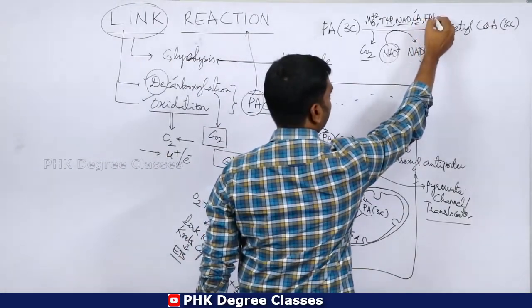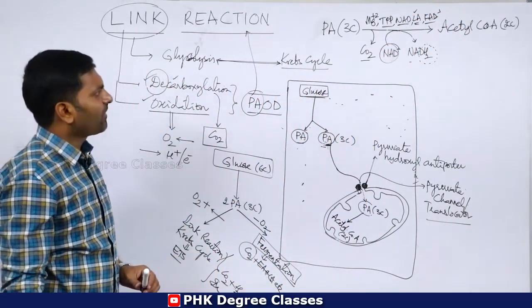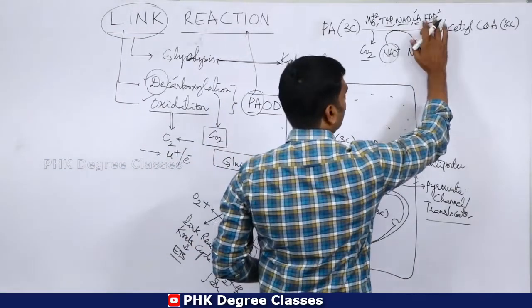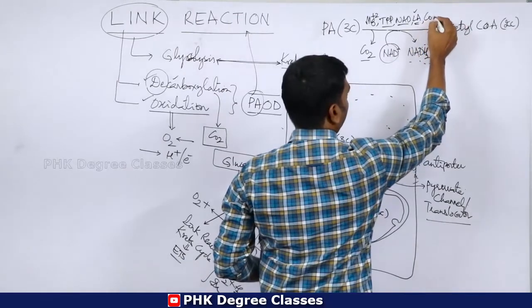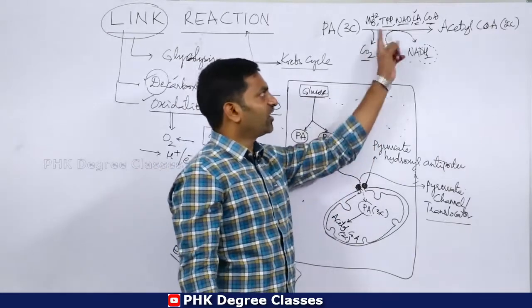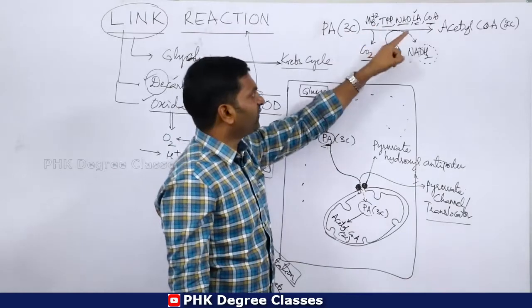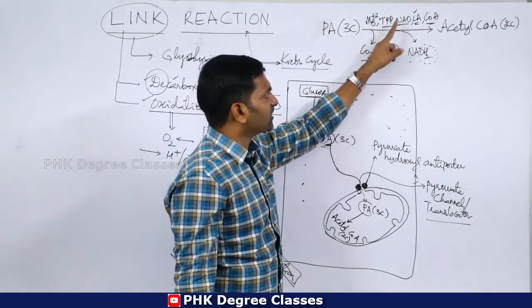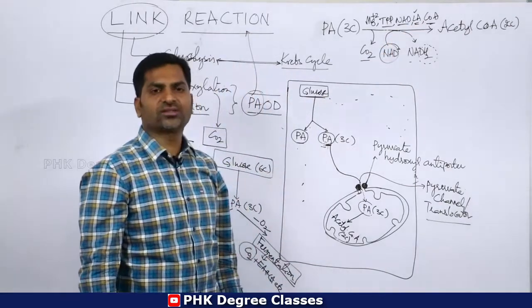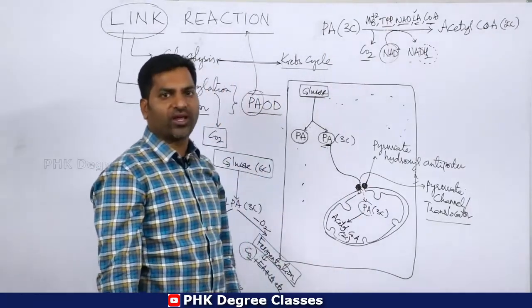Then FAD, CoA, coenzyme A. CoA is also involved in this conversion of pyruvic acid into acetyl-CoA. Clear? So these are the 5 factors: magnesium, thiamine pyrophosphate, nicotinamide adenine dinucleotide, lipoic acid and coenzyme A. These are the factors involved in the conversion of pyruvic acid into acetyl-CoA.